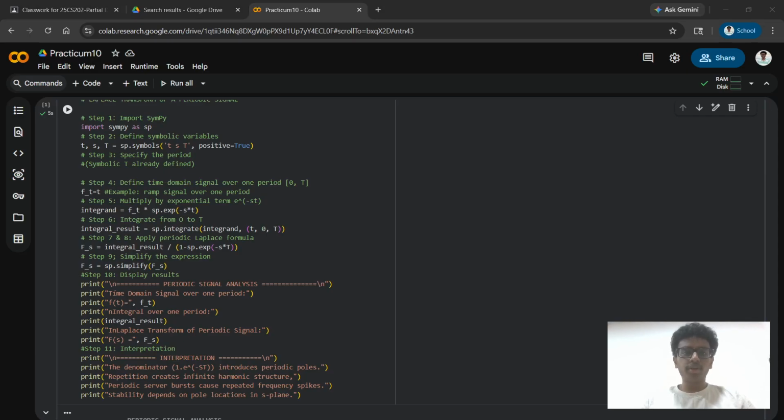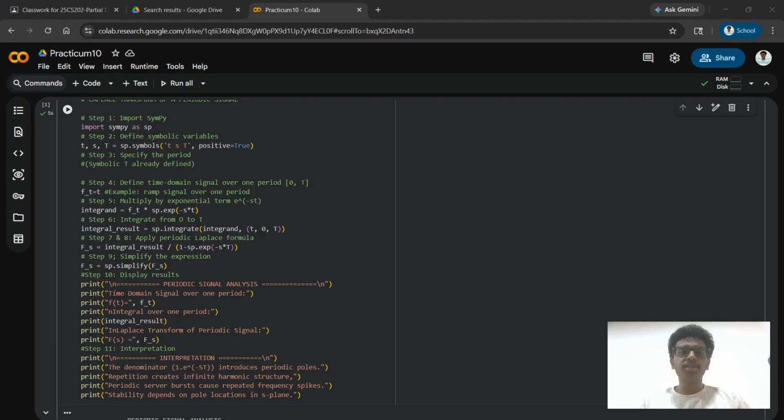So in this video, I am going to explain how Laplace transform is used to analyze periodic signals in network systems and understand their behavior in the frequency domain. Let's start with the first scenario, which is a periodic network traffic signal modeled as a ramp function. Here the signal increases linearly within one time period and then repeats continuously.